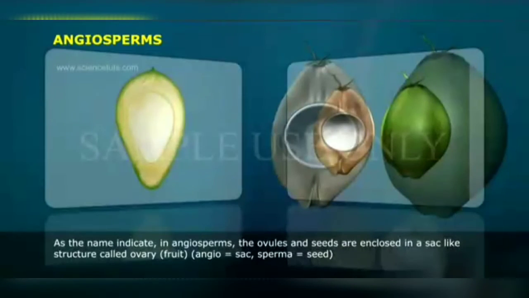As the name indicates, in angiosperms, the ovules and seeds are enclosed in a sac-like structure called ovary, fruit. Angio means sac, sperma means seed. The angiosperm.